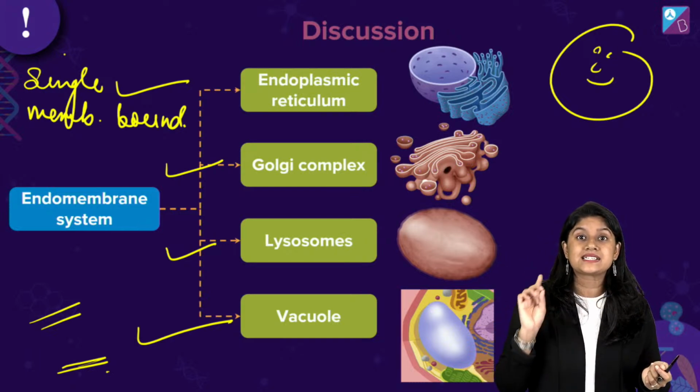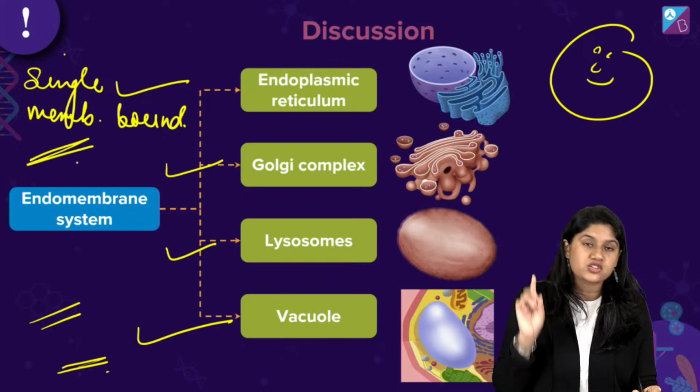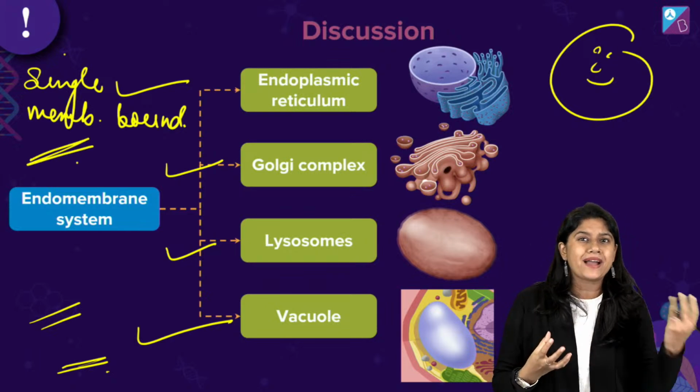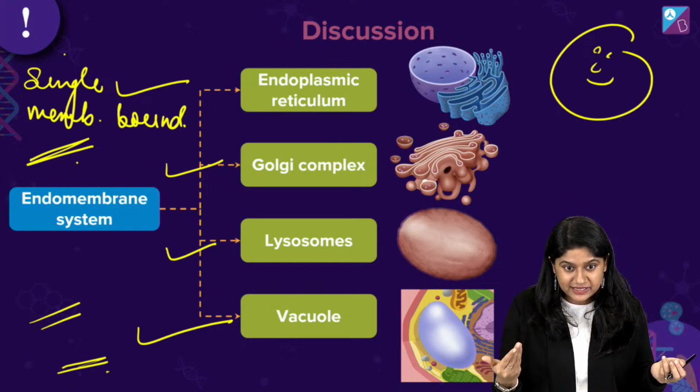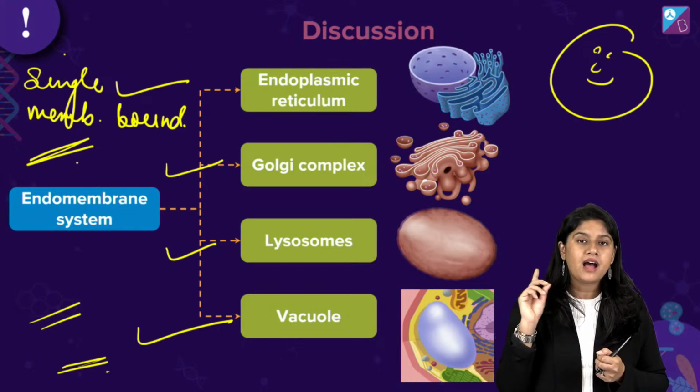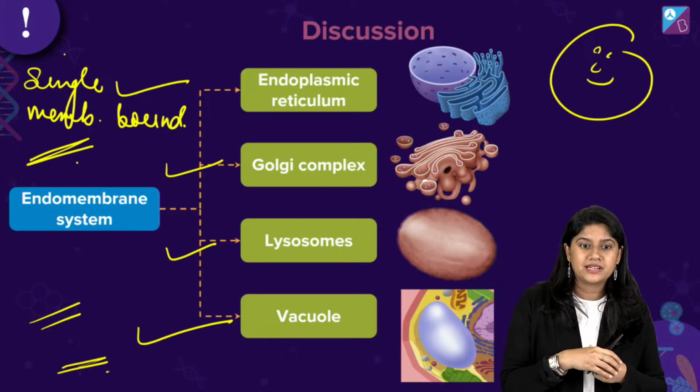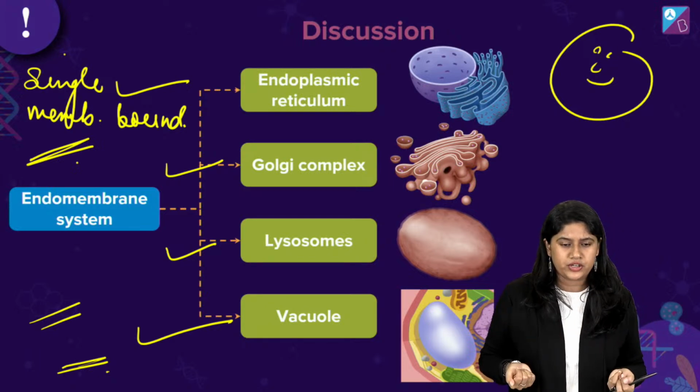All of these organelles are single membrane bound structures. They just have a single membrane. They help in packaging and transportation of the material, right? And of course, they are making that also. And apart from that, RBCs lack these endomembrane organelles. Basically, all these organelles that we're talking about.